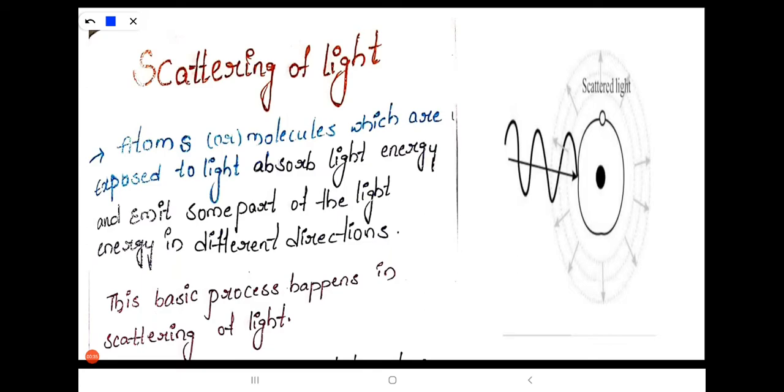So this basic process happens in scattering of light.